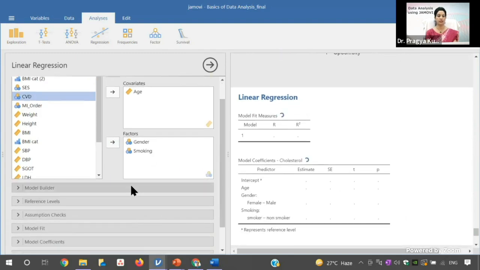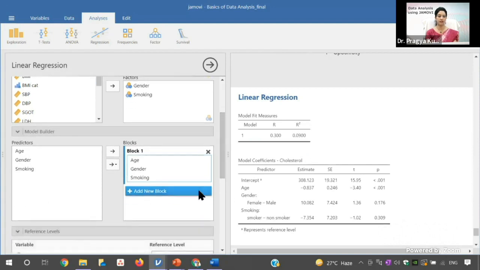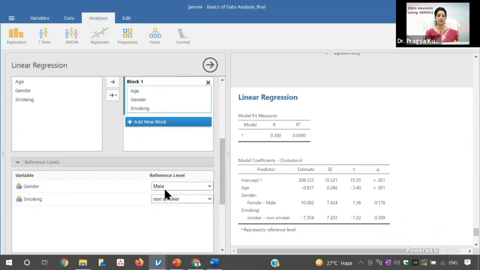Similarly, you keep on checking the options. So this is the model builder. This you have checked. Reference level, you can see the reference. So male is the reference for this.